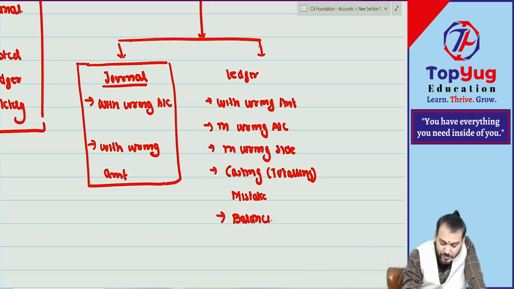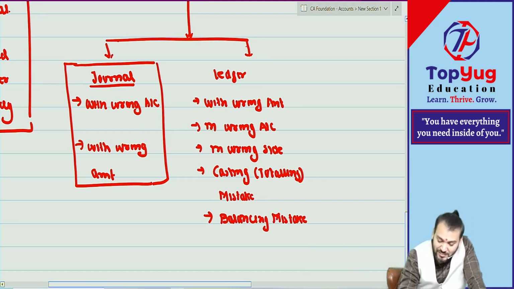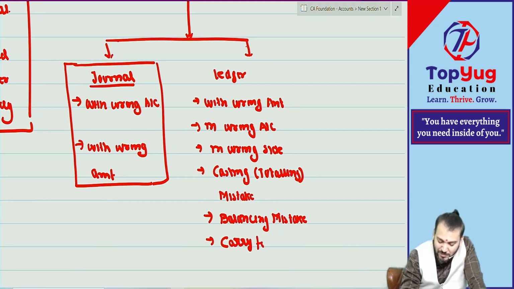We are expert in this. Tell me. Yes sir. Miss, you are expert in doing mistakes na. Carry forwarding mistake. In this we don't use. Carry forwarding what? But it can happen. Carry forwarding mistake. So these are some mistakes in ledger.